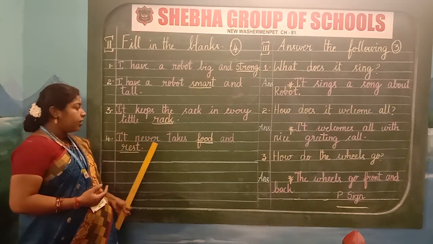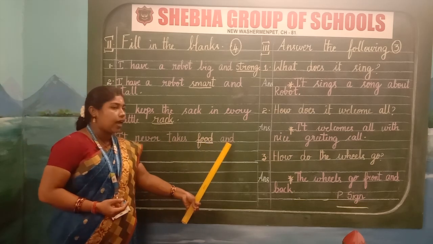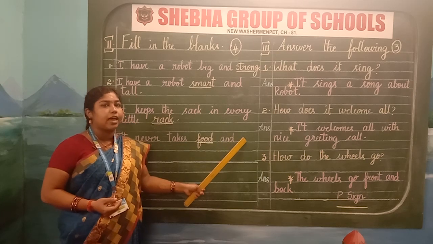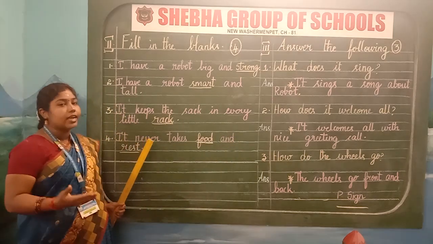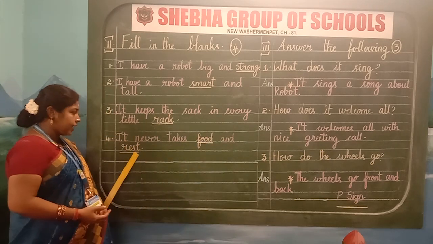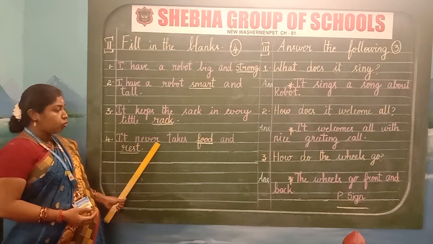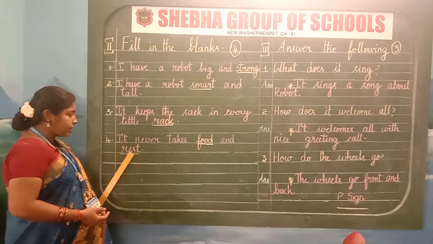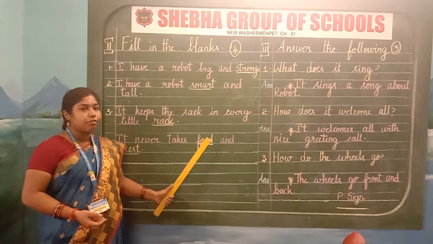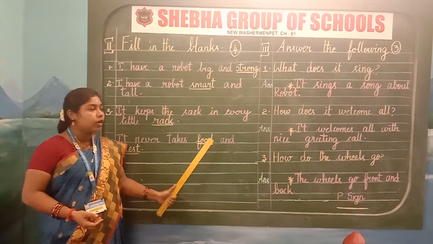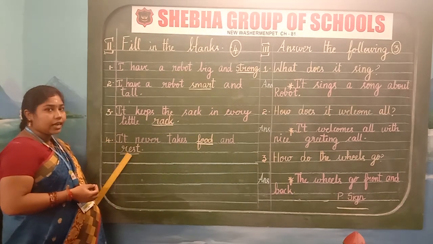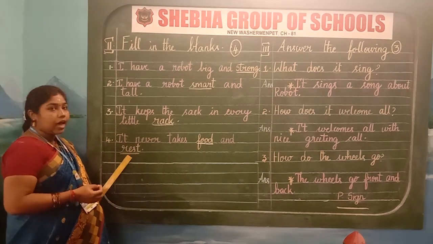Don't scribble. Spell it and write. It never takes food and rest. If you have a space, you can continue in the same line. Otherwise, continue in the next line. It never takes food and rest. Here in this 4th one, we are having 2 answers. Let me spell it. Food. F-O-O-D. Food. Food means unavu. Rest. R-E-S-T. Rest. R-E-S-T.